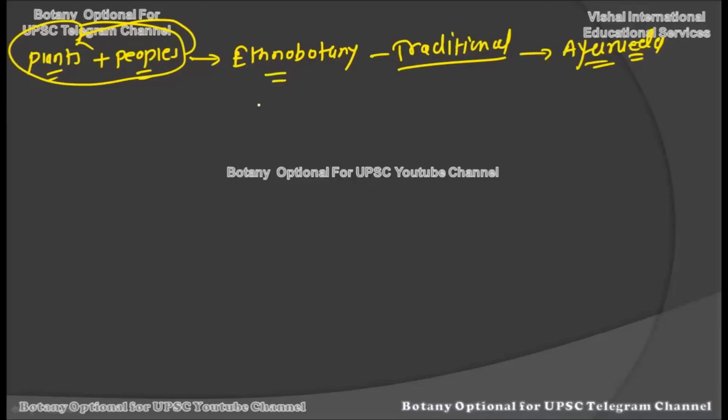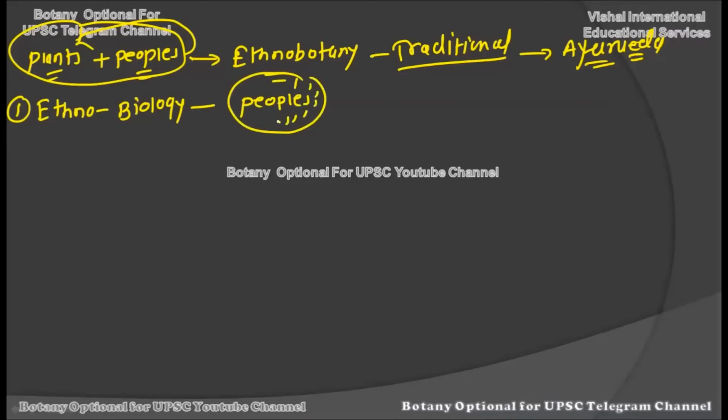So this traditional knowledge of plants which people have, the study of it is called ethnobotany. Now, when it comes to the various branches of ethnobotany, the very first branch that comes to mind is ethnobiology. Ethnobiology is nothing but the interaction between the people and the plants. Whatever plant material is in the surroundings of the people, how they interact with it, and how they live with this ecosystem's treasure which is given to them naturally by nature.